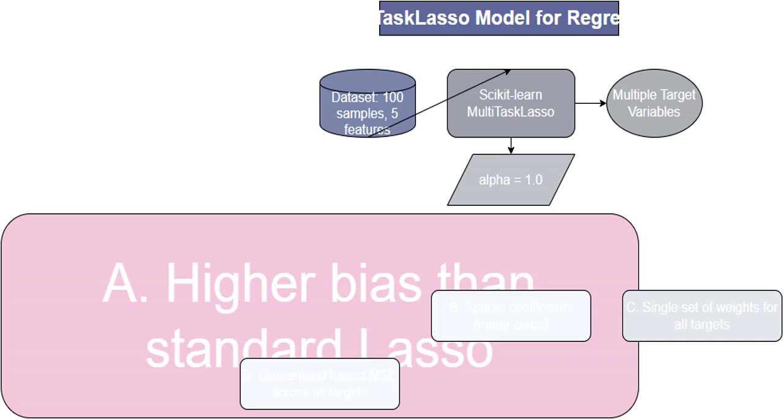I'm comparing MultiTaskLasso to the standard lasso regression, which only has one variable to predict. I need to determine if this MultiTaskLasso model will make more errors due to its assumptions.